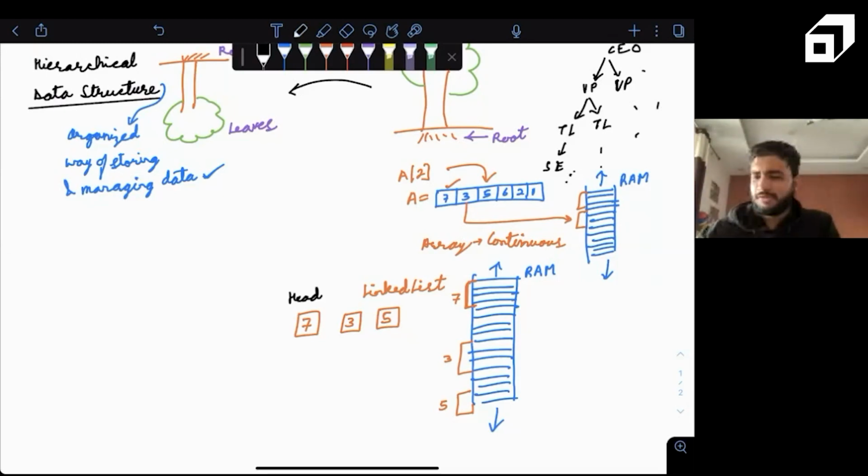Here's the head node. From the head node we have a pointer. This pointer points to 3, this pointer points to 5. So if we are currently standing at this particular element, we will know that for the next element we can reach this particular memory, and for the next element we can reach this particular memory. This way we are able to reach all the elements in the linked list. And the last element's next pointer points to null. So every element we can access in a linear traversal from left to right.